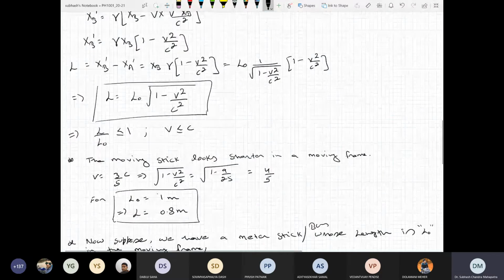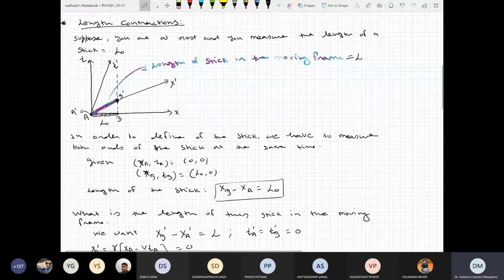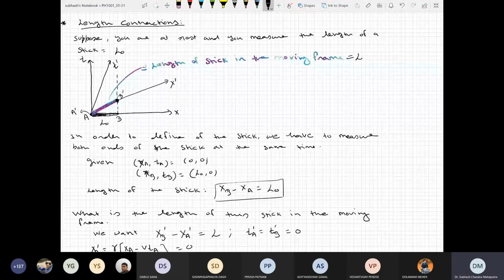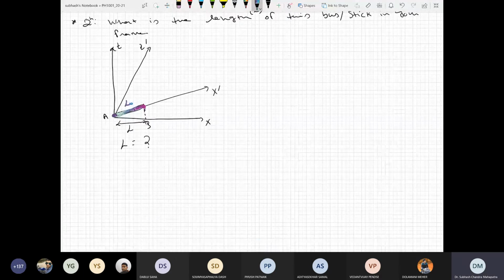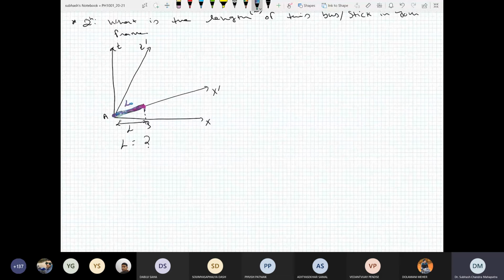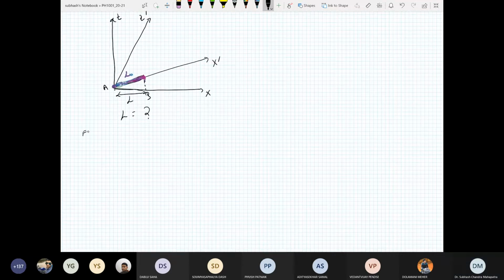In the earlier example, this length was L naught and this length was L. Now in the new situation, this length is L naught and this length A to B is L. So what we have to do is apply the inverse Lorentz transformation.